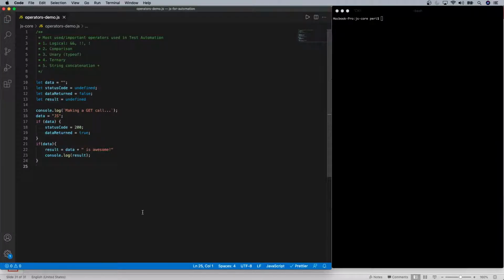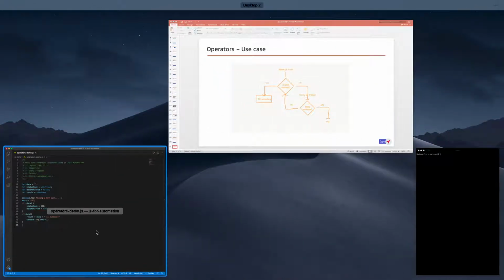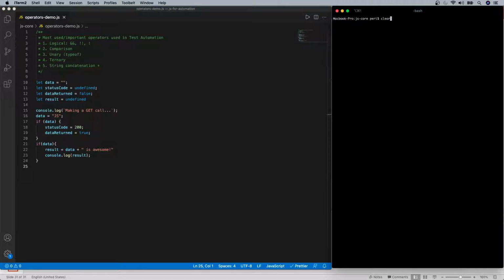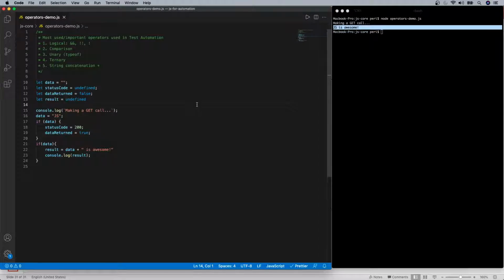So this is our positive test. Let's assume that we get the data in the first call itself, without retrying. Now let's run this program, and we see that we are making a GET call, and "JS is awesome" is our response. But what happens if the data is not returned in the first try?